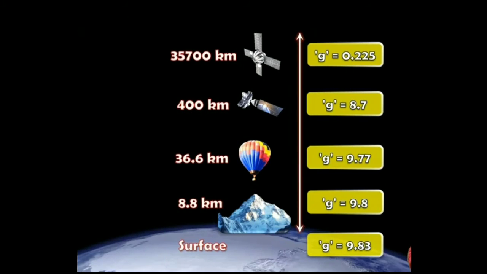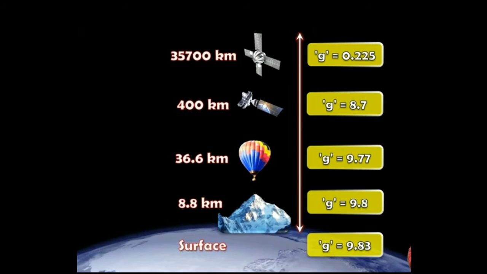Now, suppose, look at your screen. We are on the surface of the earth, right? So the gravity will be what? 9.83 meter per second square. Now, if we go a little bit higher, suppose we go on Mount Everest, the height will be what? 8.8 kilometers from the surface of the earth. So the gravity would be 9.8 meter per second square.